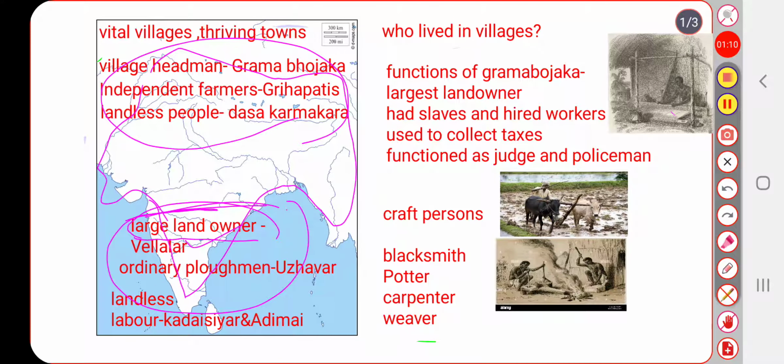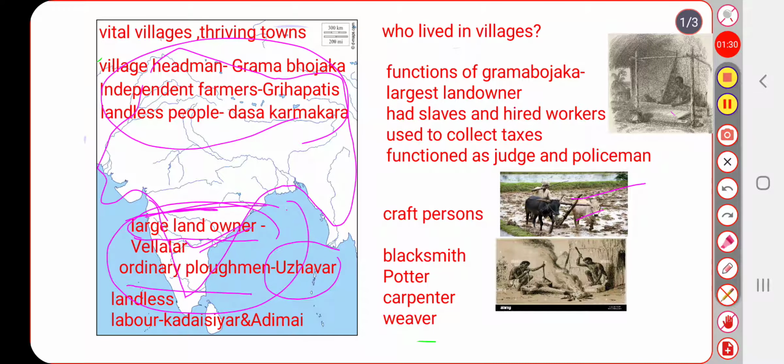In villages, large landowners were called Vellalar. An ordinary plowman was called Uzvar. Who was called plowman? Who uses a plow, who works with a plow, is called a plowman.